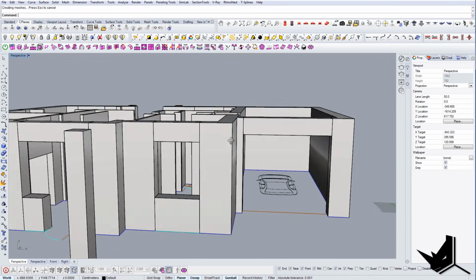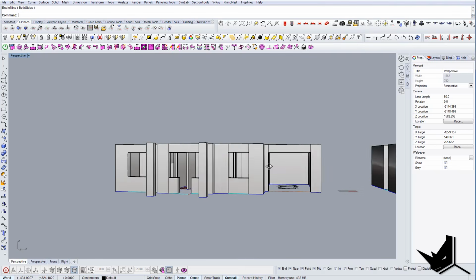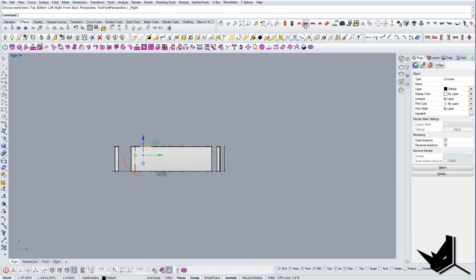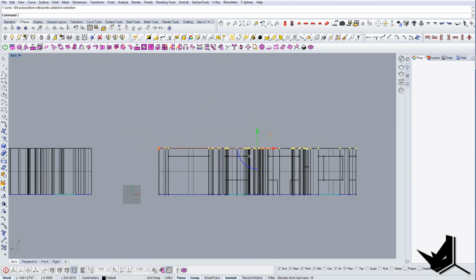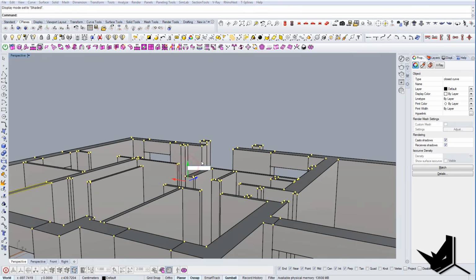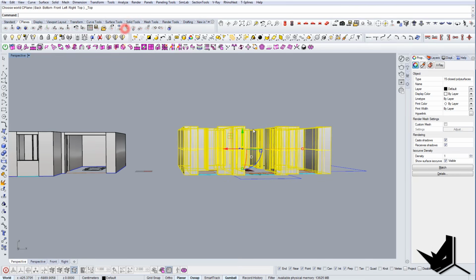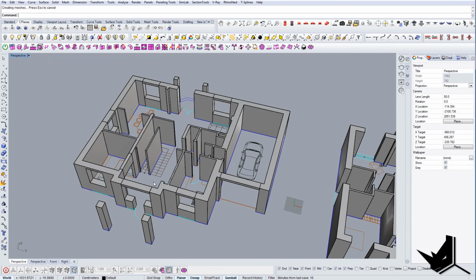I just realized here that maybe the height of the floor would be too big. So what we can do here, we can select all of this, and then we can use solid points on. And let's go to the front view. Let's say this one. I'm gonna select only these curves, these points, and I'm gonna say here -40. And this will give me some height that is smaller. That's what I wanted. I can do the same here, the same thing here, -40. And let's say that I'm happy with this.